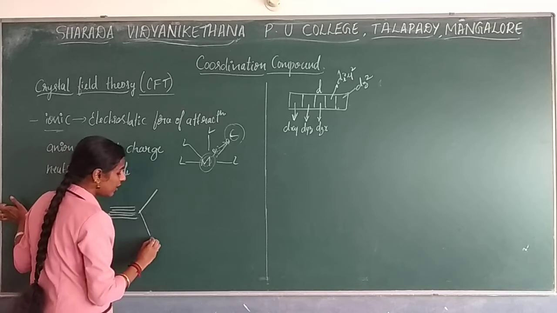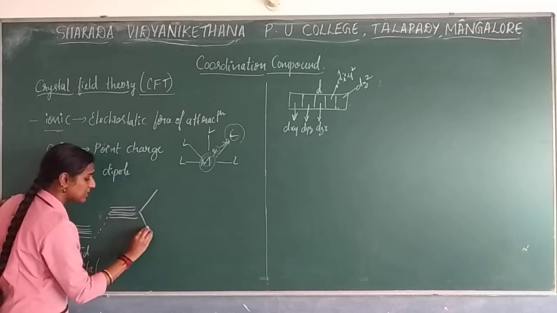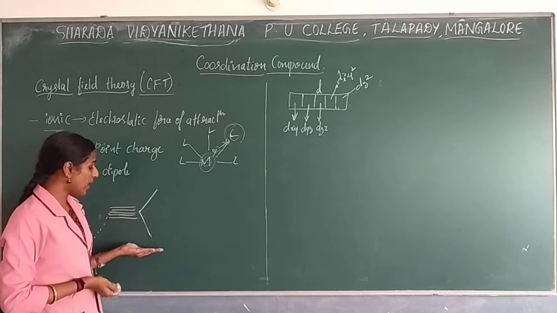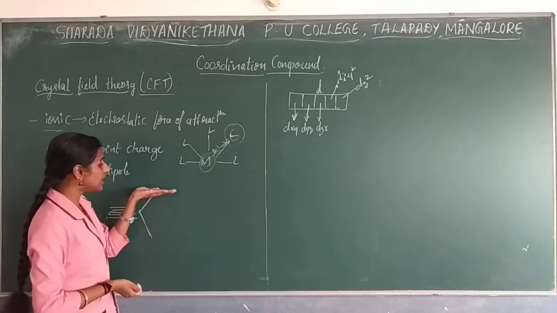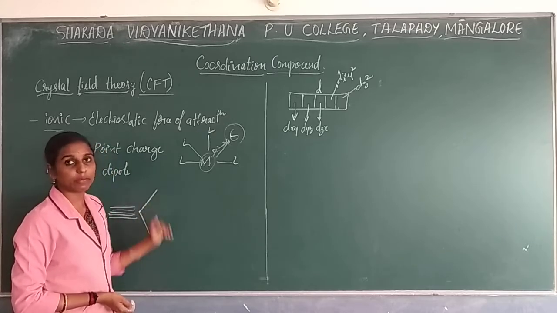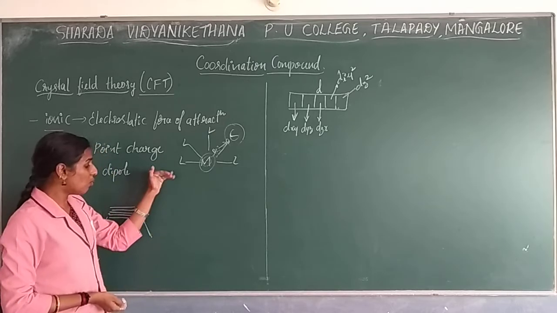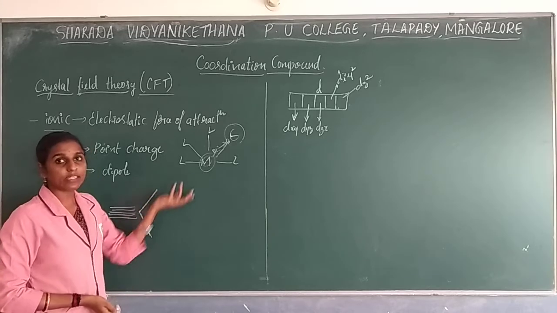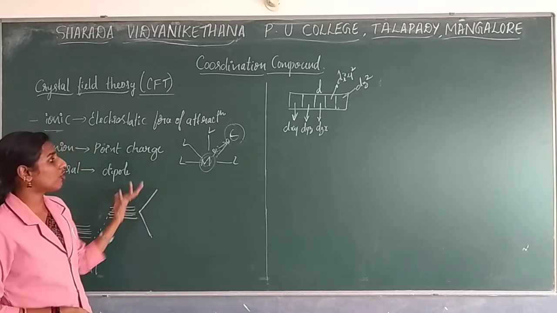The splitting of orbitals will take place as 2 sets of orbitals. One goes to lower energy and the other goes to higher energy. 2 sets of energy orbitals will be shown here. On what basis can we say there are 2 sets of orbitals? That we are going to see next.